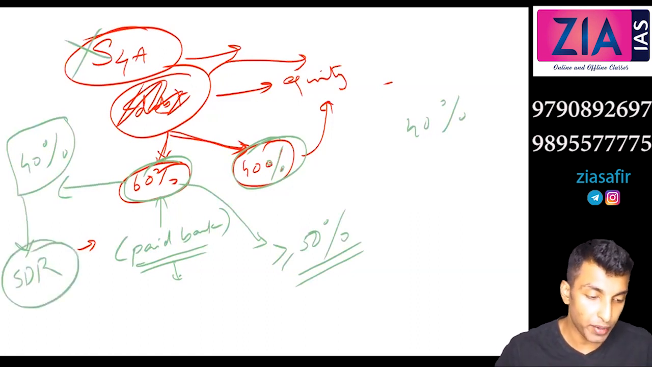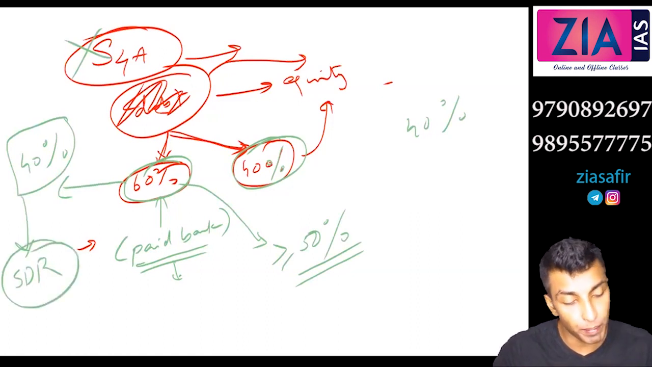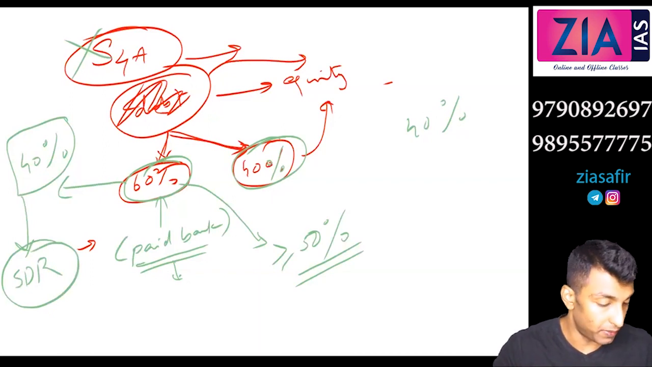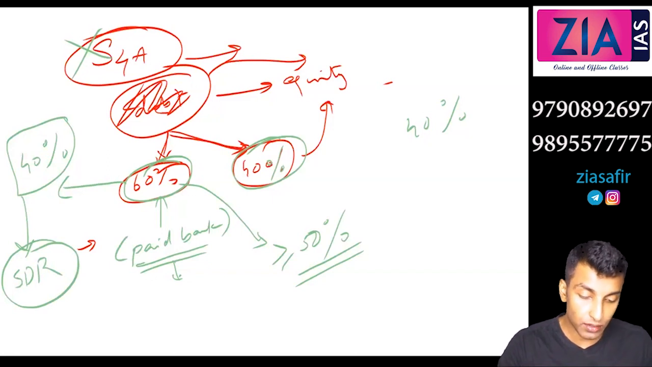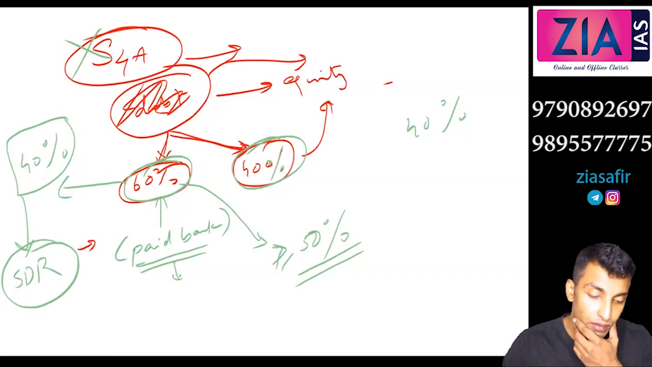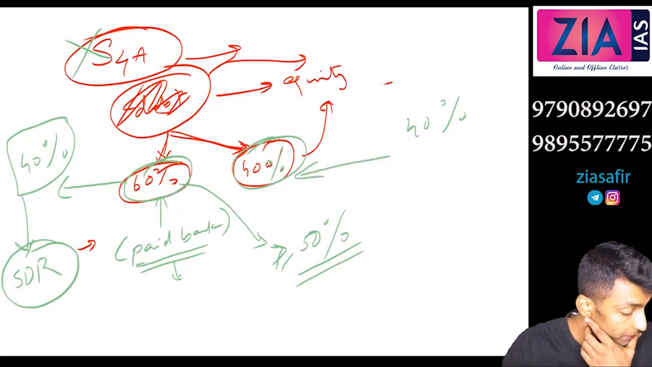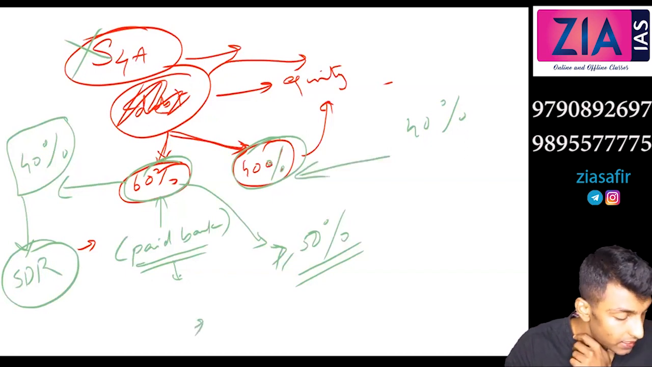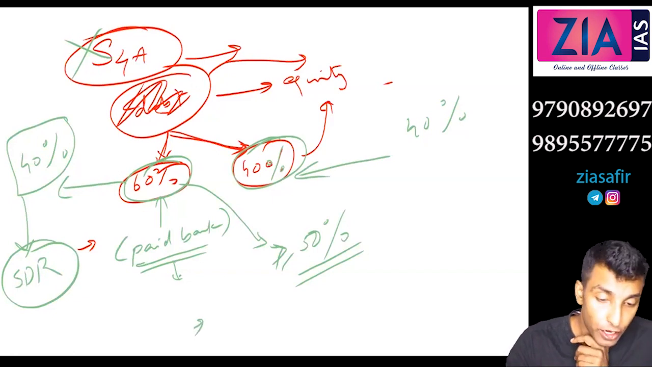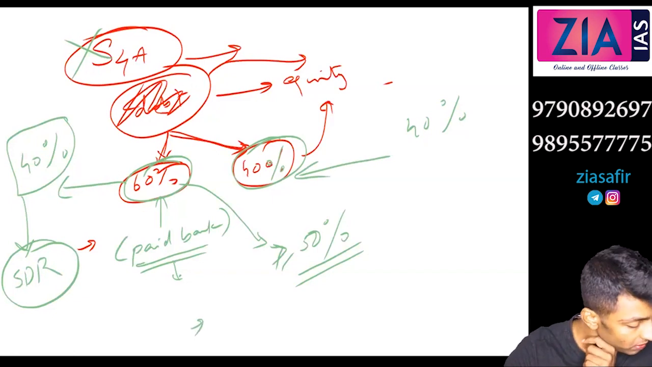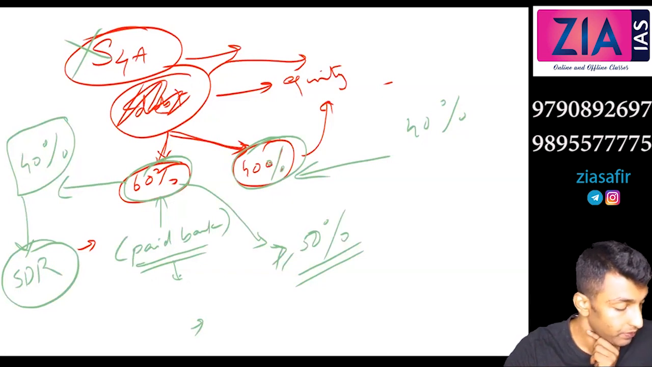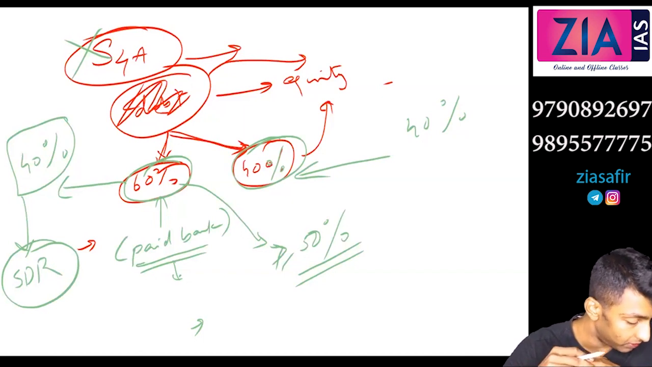Then SDR, the complete debt will be converted to equity, like what we have discussed before. So if 50% or more can be paid back by the company, the rest will be converted to equity. One more line you can write: non-sustainable part of loan will be converted into equity of the company.